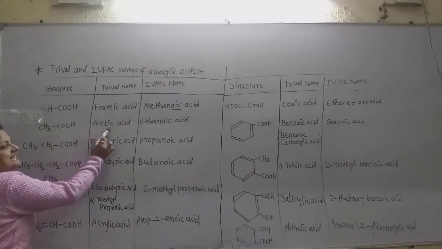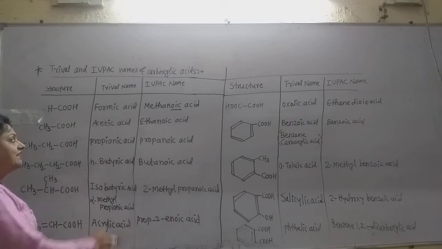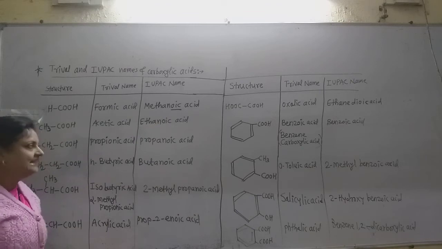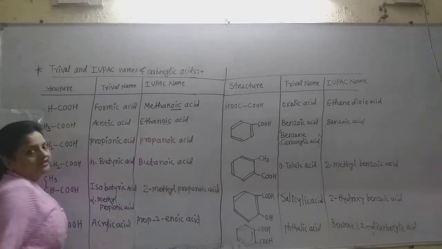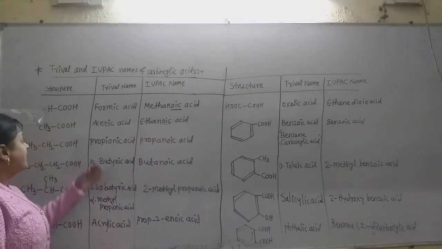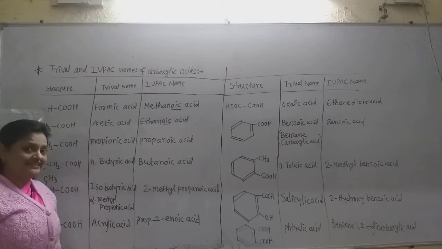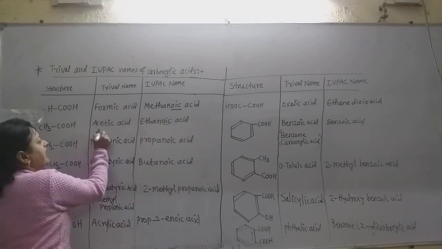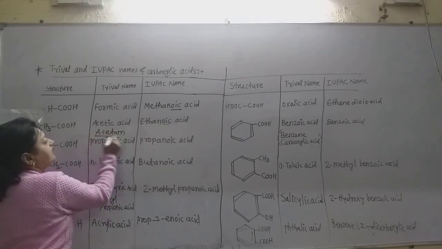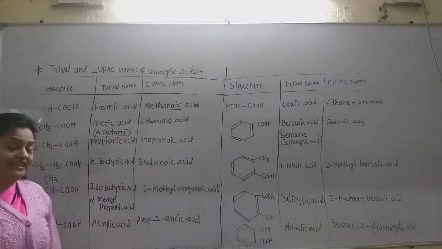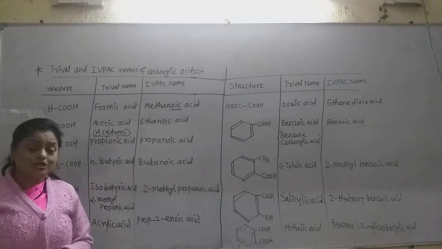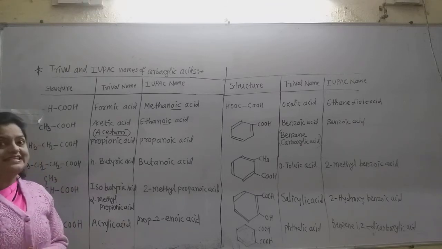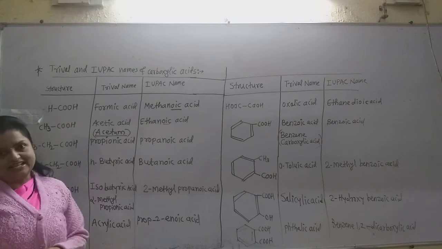Now it is the acetic acid, the tribal name, but the IUPAC name is ethanoic acid. Only the E of ethane is replaced by the OIC word, that is ethanoic acid. Why is this acid called acetic acid? This is from the word acetum. Acetum means vinegar in Latin. In vinegar there is acetic acid. So the tribal or common name of this ethanoic acid is acetic acid.